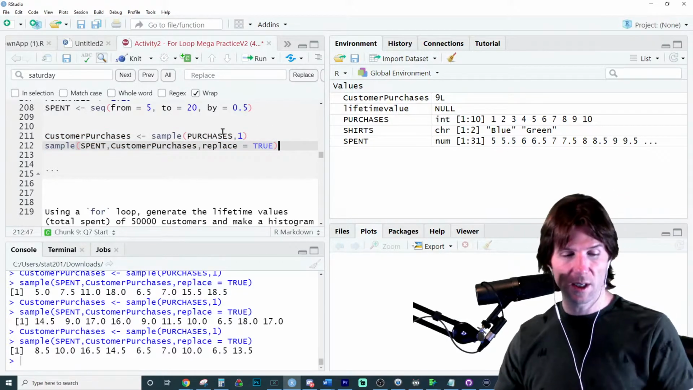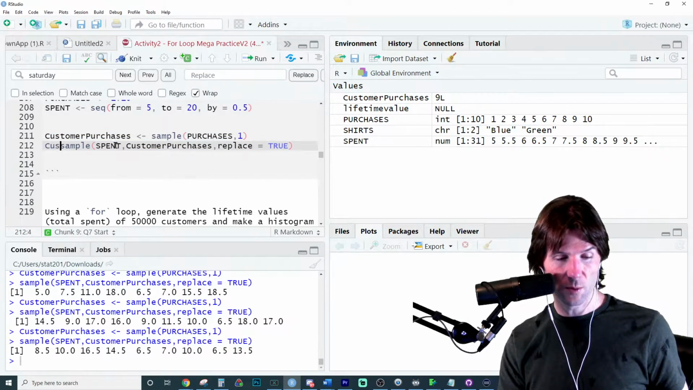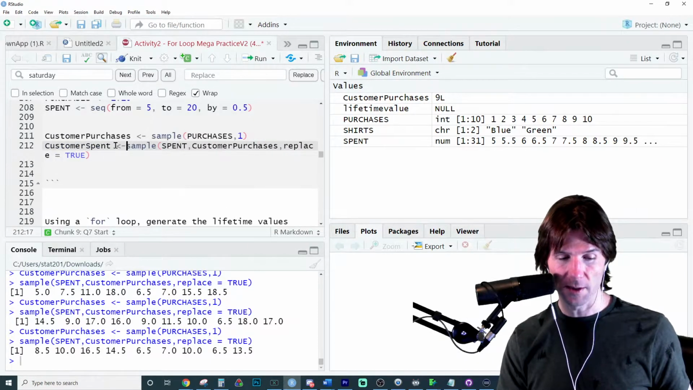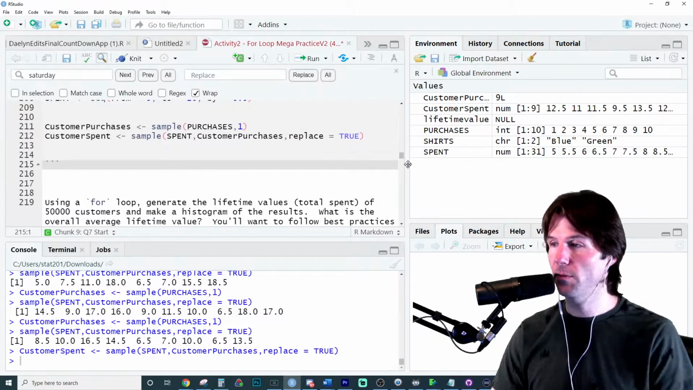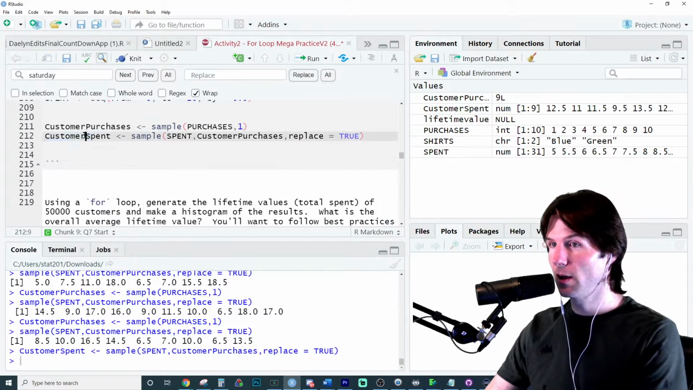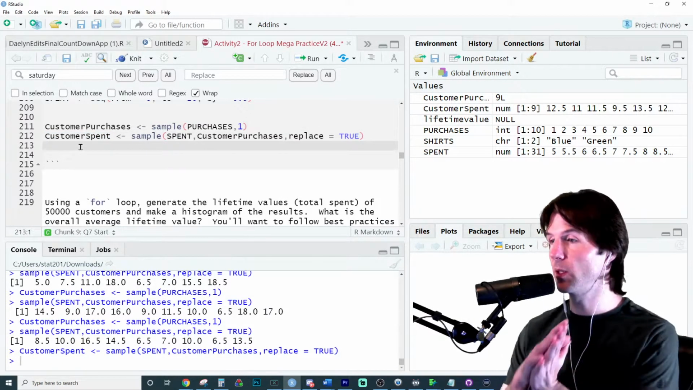So we have right here is customer spent. What do you think we want to find for how much that customer spent? Like I go right here to the customer spent and find the what of what they spent.